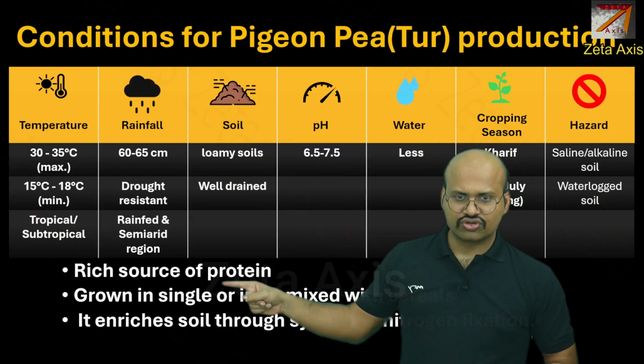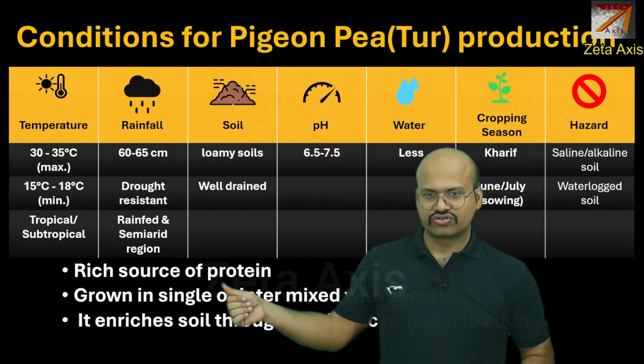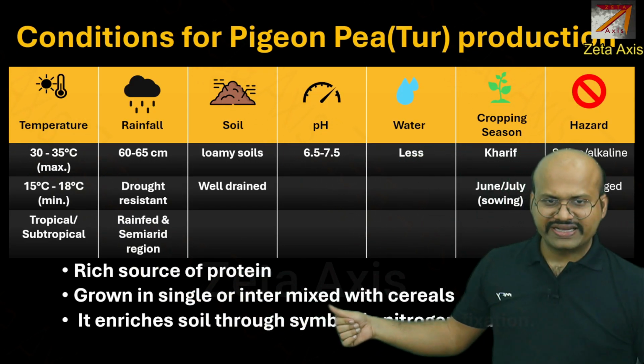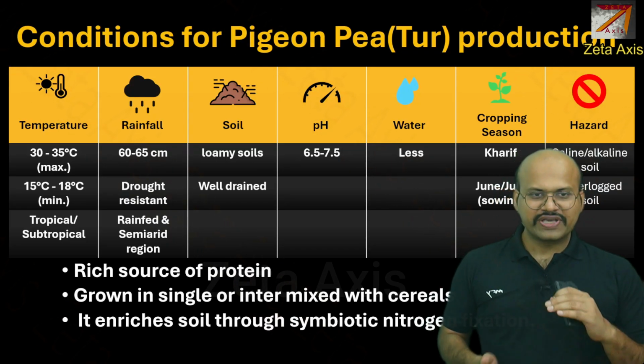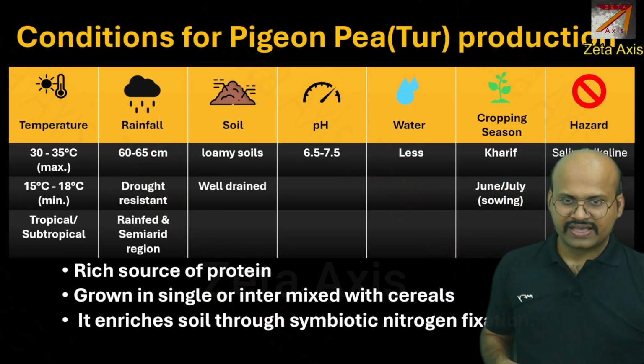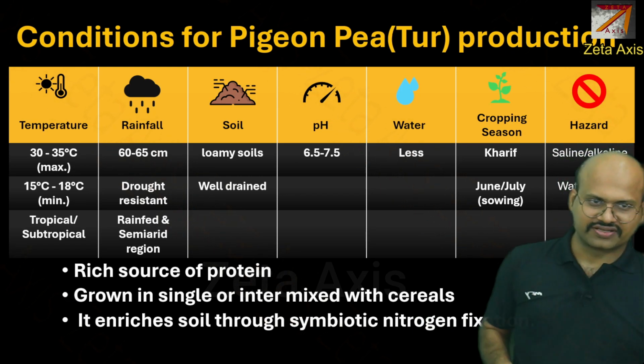It is a rich source of protein. All pulses are a rich source of protein. Tuar is an especially rich source of protein, grown singly or intermixed with cereals. So this tuar can be grown in mix with other cereals, and it enriches soil through symbiotic nitrogen fixation.